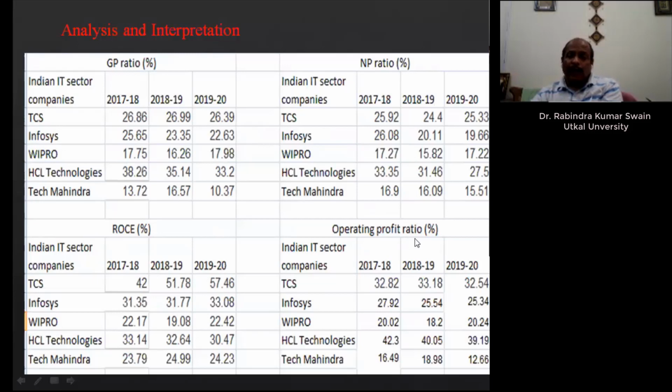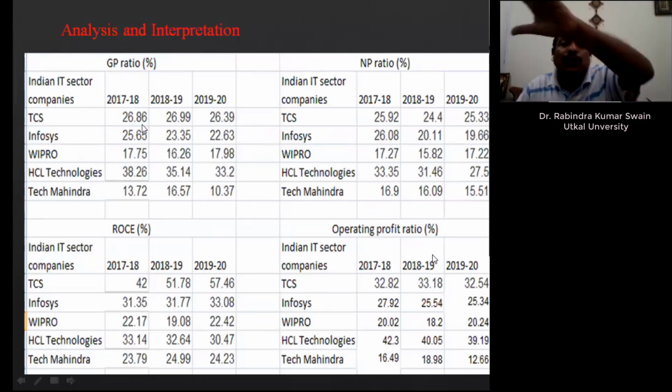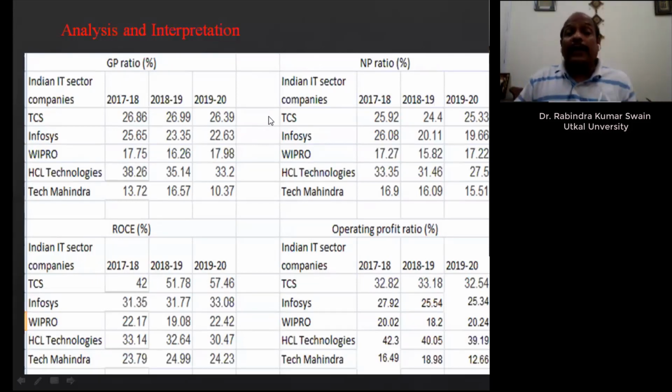Another is the operating profit ratios. Another is that an industry standard may be there. It is the Indian IT sector. So if you take the percentage of gross profit in the Indian IT sector, you can compare TCS gross profit with the industry ratio. Thereby, you can know whether your firm is up to the industry standard, beyond the industry standard, or less than the industry standard. So at least every firm is supposed to earn the industry standard percentage of profitability.